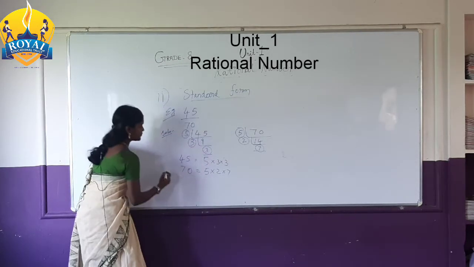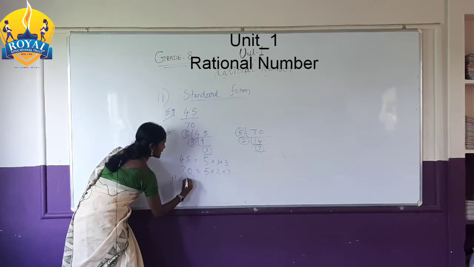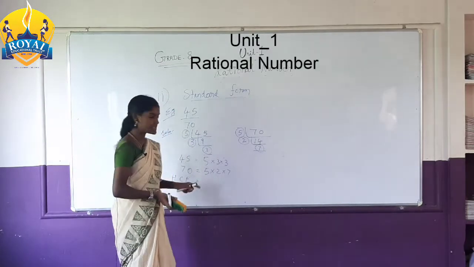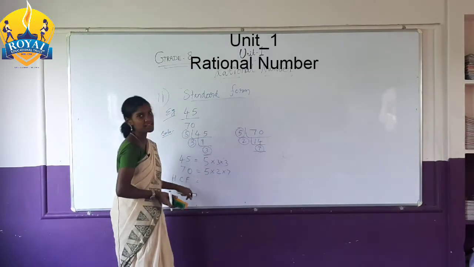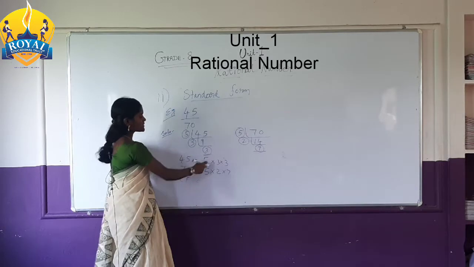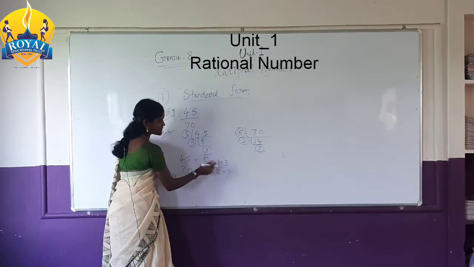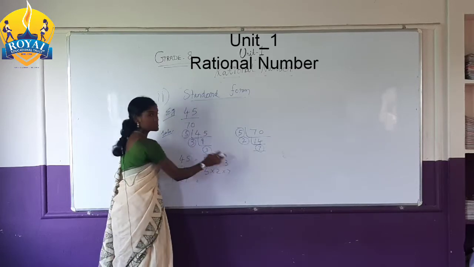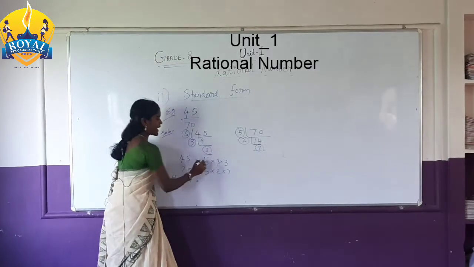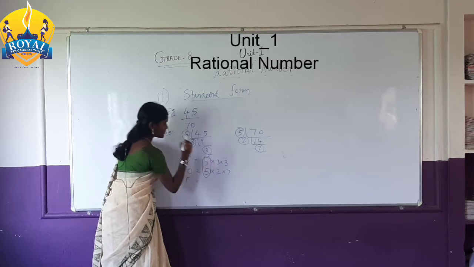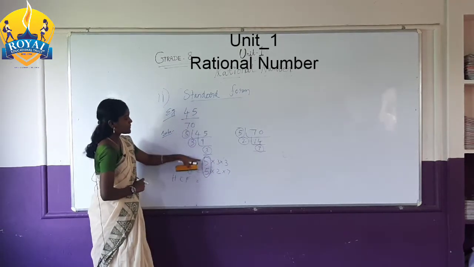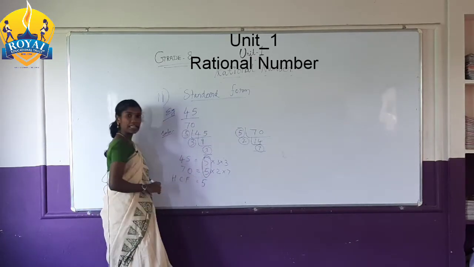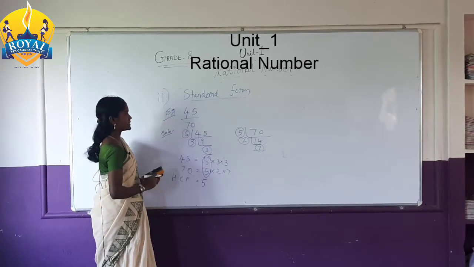Now we are going to find the HCF. What is the abbreviation of HCF? Yes, highest common factor. Which one is common? 3 does not come another time, 2 does not, 7 does not. But 5 comes in both, so 5 is a common factor.